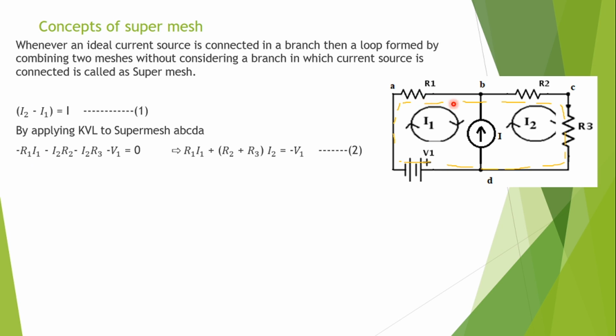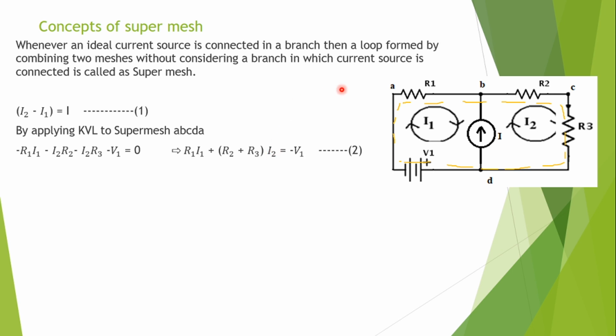By taking the voltage drops to the other side, R1 I1 plus (R2 plus R3) I2 equals minus V1. So these are two equations in terms of the mesh currents: two equations, two unknowns. Solve these two using Cramer's rule.